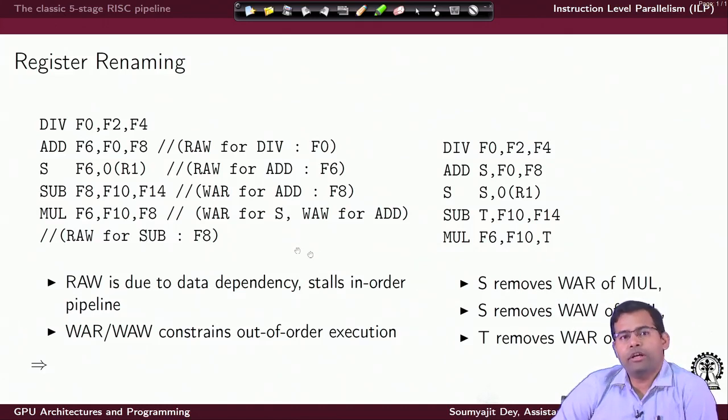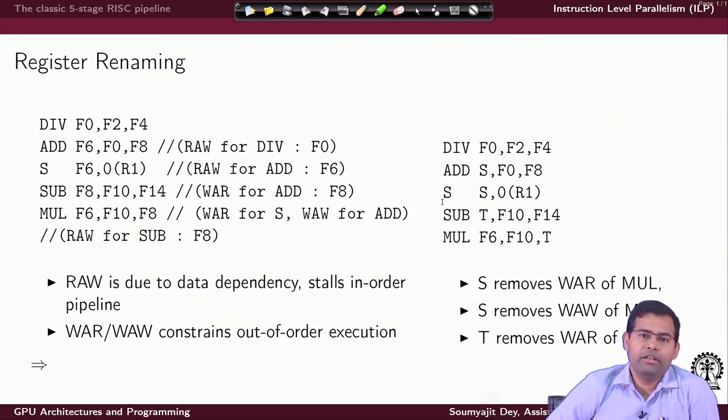So, we are just trying to show that these are the possibilities here. This example has also been taken from the classic book by Hennessy Patterson, similar to most of the other examples we discussed in this introductory slide, and we are just trying to point out that these kinds of optimizations can easily be carried out by compilers, and once they are done, they really help in exploiting more parallelism.